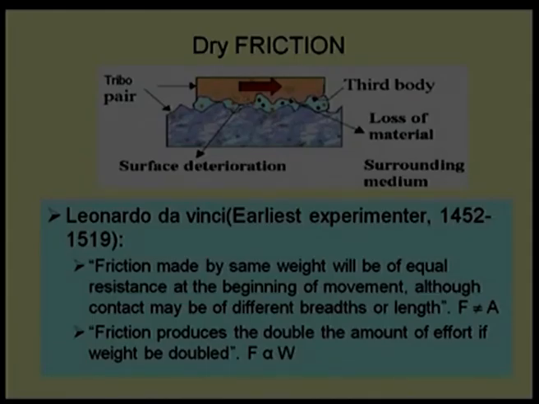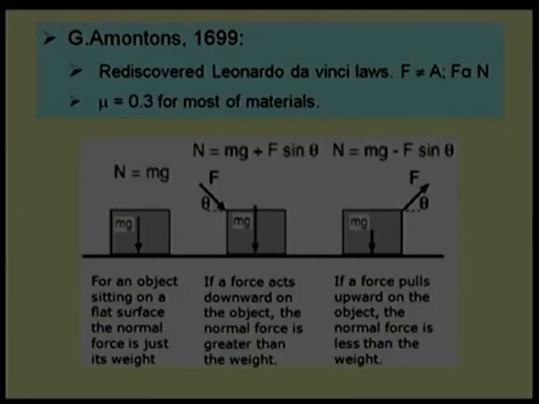The second interpretation he mentioned is that if I double the weight, the friction force will double. That means the first law says the friction force does not depend on area of contact. Second, the friction force depends on the applied load or weight of the component. These laws were rediscovered by Amontons, who proposed a few laws in 1699.